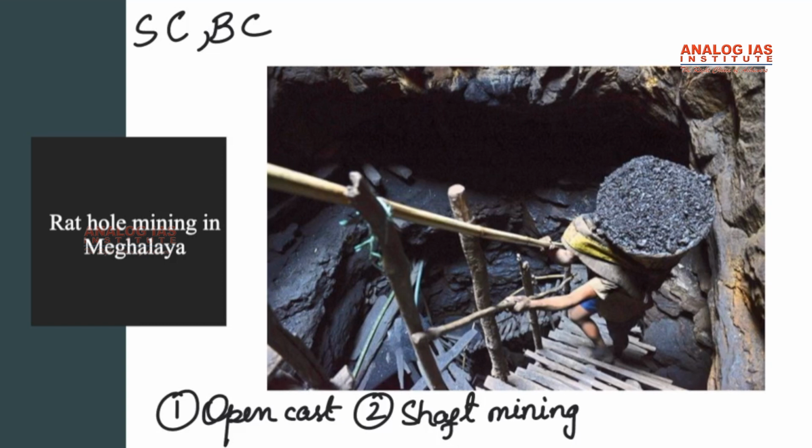In the box cutting type, a regular opening is made. It varies somewhere between 10 to 100 square meters, and through this a vertical pit is dug, which is 100 to 400 feet deep. And once the coal seam is found, rat hole sized tunnels are dug horizontally through which workers can extract the coal.